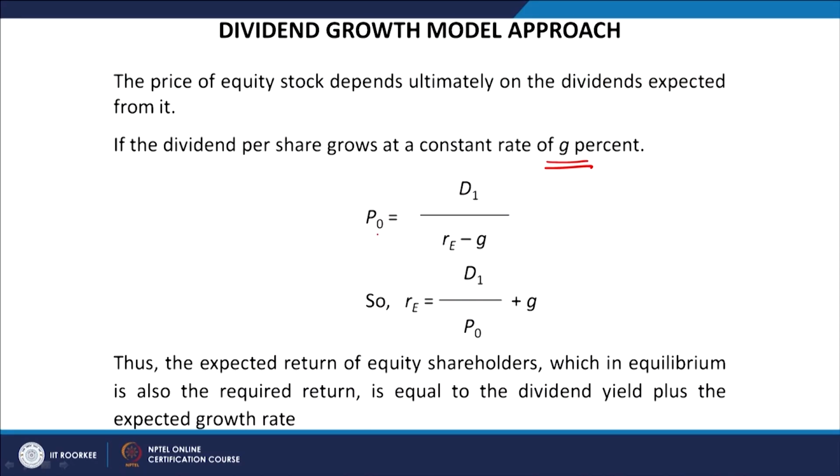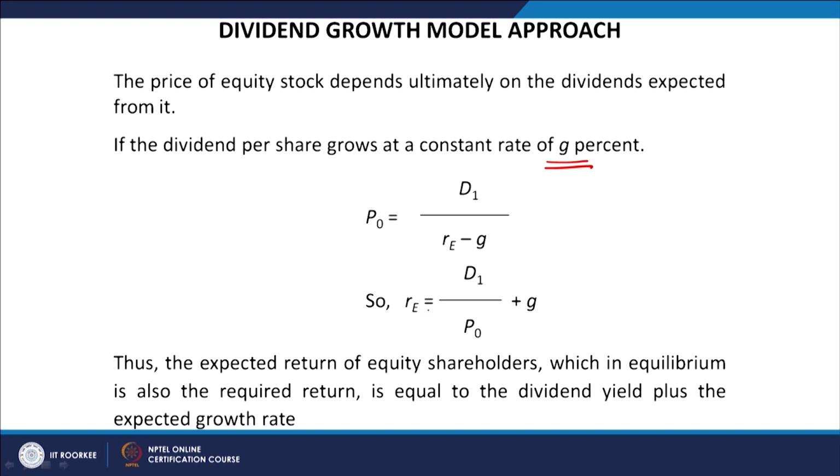But for example, if you assume that this model will be followed for calculating the cost of equity, then this model says that depending upon the dividend being paid on the investment, the cost of equity can be decided. And in this case, P0 depends upon D1, the dividend given in any year, divided by RE minus G, that is the cost of return from the equity minus the growth rate, right. So, for calculating the RE, what will it depend upon?